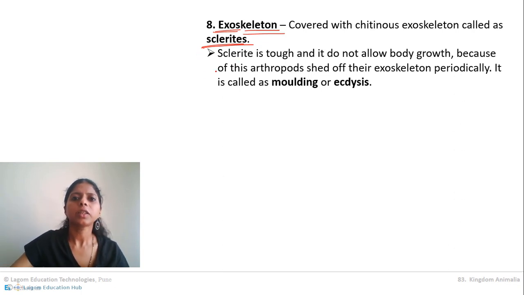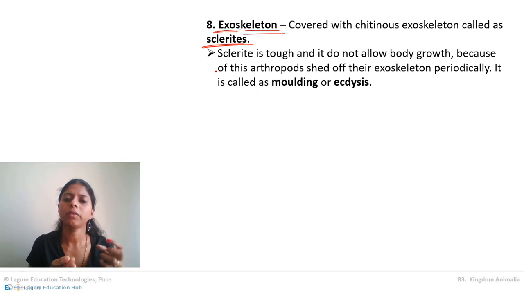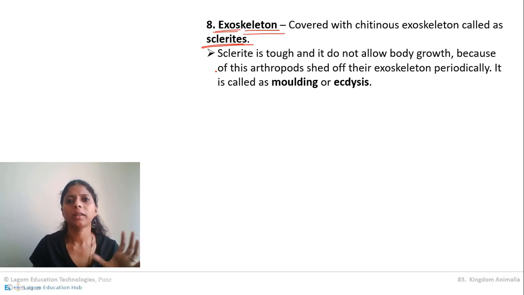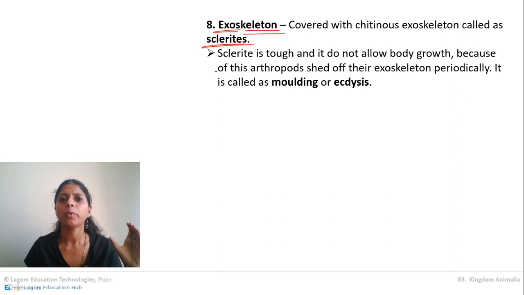And sclerite is generally tough. If you see the covering of a cockroach, any other insect, a crab, or any other arthropoda, it is a tough covering. So that tough covering never grows. Now just imagine, when the crab was small, it had a small exoskeleton.